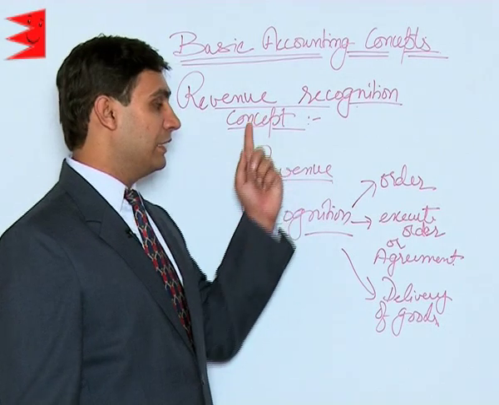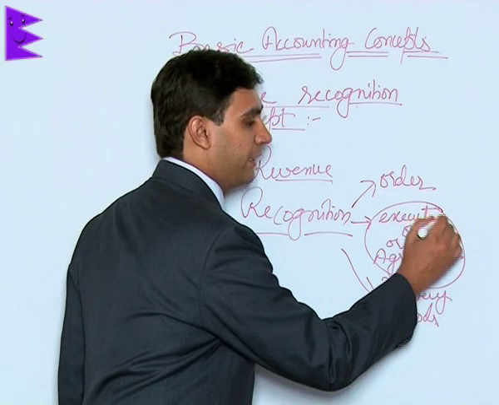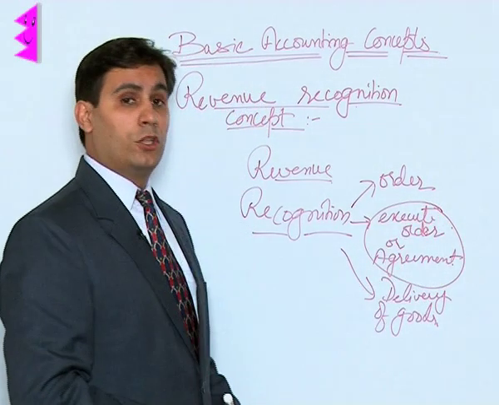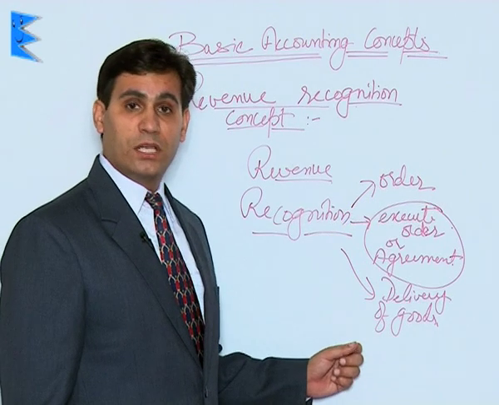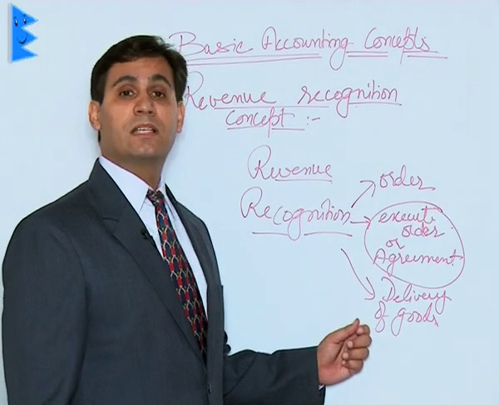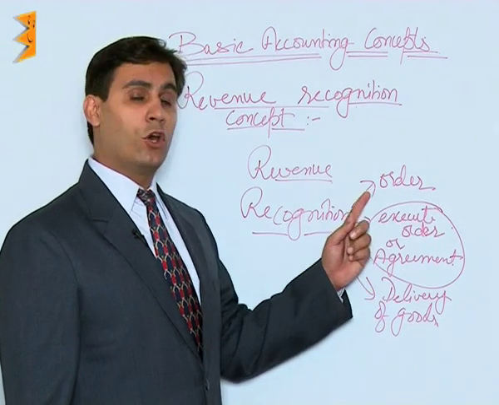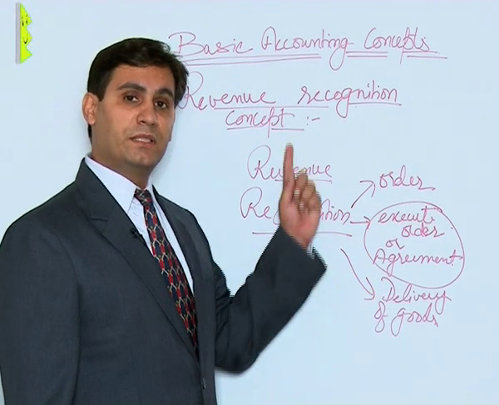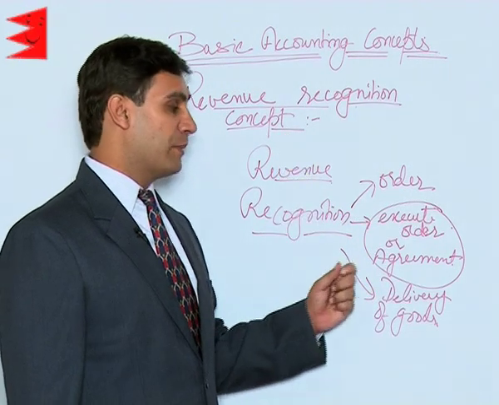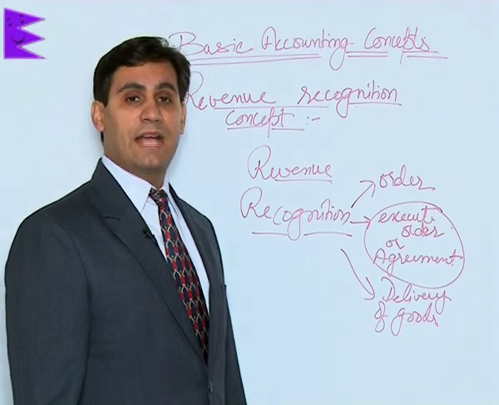So this principle clearly states that the revenue should be recognized at the time of entering into an agreement, not at the time of receiving the order and not at the time of delivery of goods. Delivery might take place a few months or a few weeks later than the agreement. The order might be a few weeks preceding this agreement. But as per this concept, the revenue must be recognized on the date the agreement to sell goods is actually entered into.